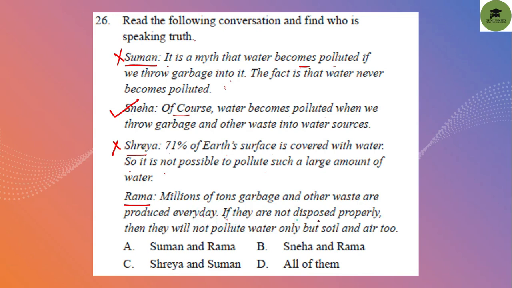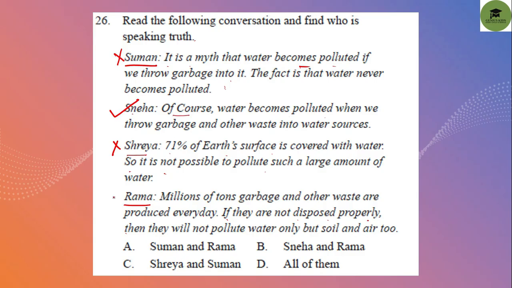If they are not disposed of properly, they will pollute not only water but soil and air too. Yes, if we do not dispose of millions of tons of garbage properly, it will create water pollution, soil pollution, land pollution and air pollution.